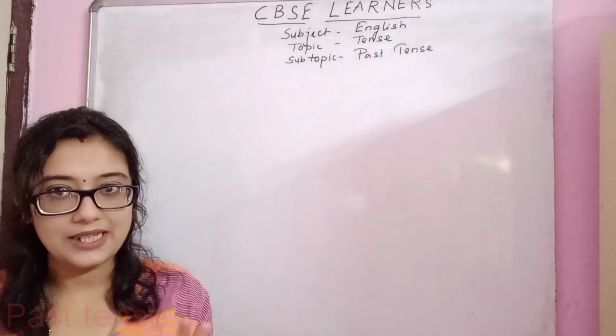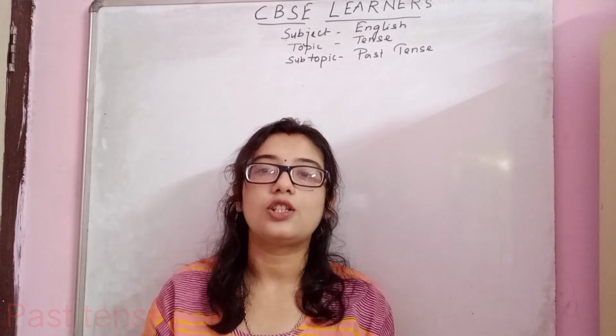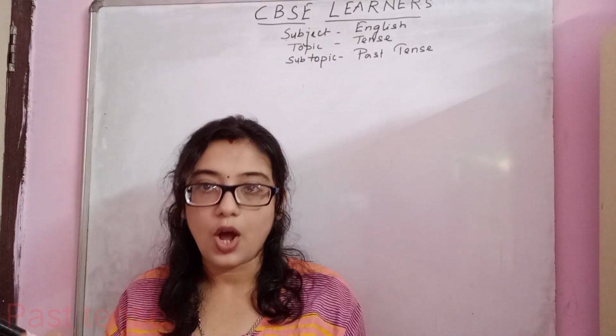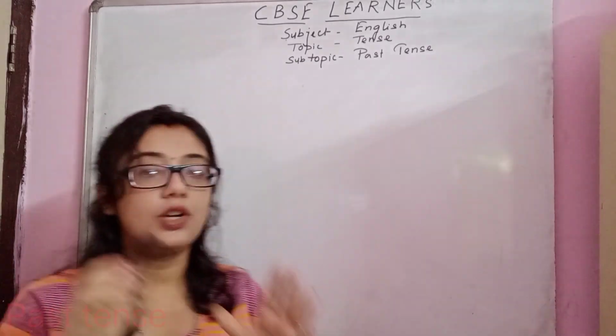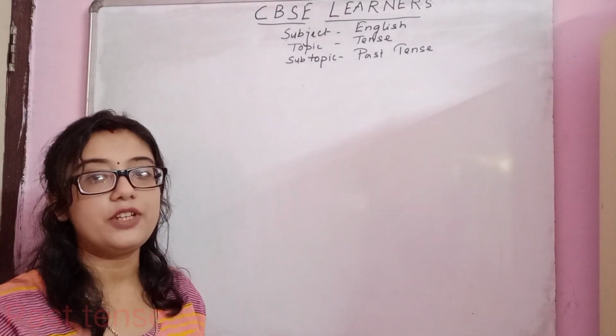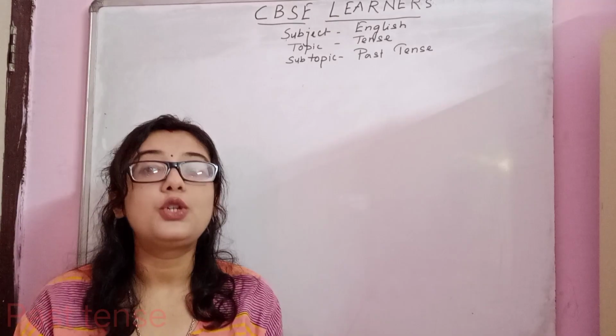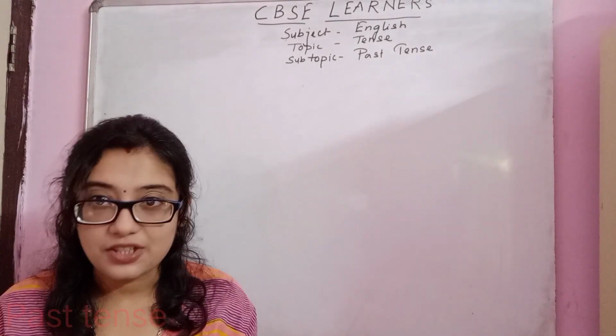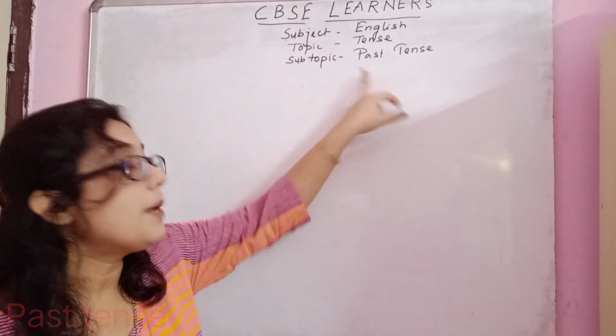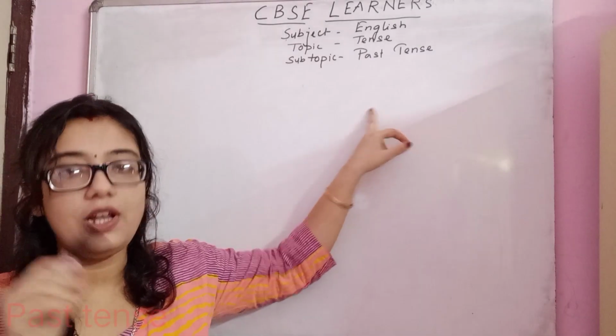Like present tense, past tense also has an equal number of subdivisions. Let's see the subdivisions of past tense, and how to construct sentences in past tense, which we will learn today.